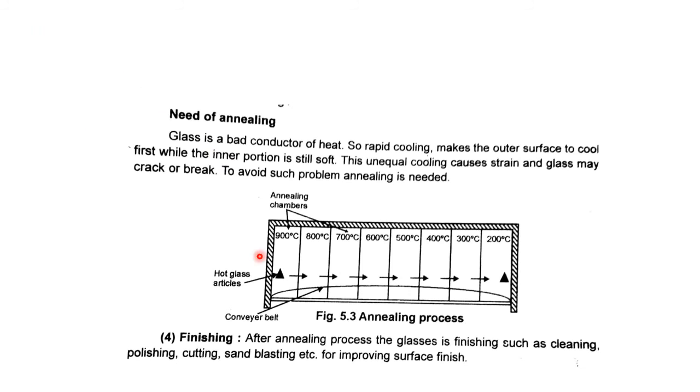by cutting, cleaning, polishing, etc. Now the annealing process: the glass article is at 900 degrees centigrade, then it is not cooled directly. It stays for some time at 800 degrees centigrade, then at 700, then at 600, then at 500, then at 400, then at 300 degrees centigrade. It is not cooled directly, because otherwise the glass becomes fragile, so uniform and slow cooling of glass is done. This process is known as the annealing process, and it is the most important part.